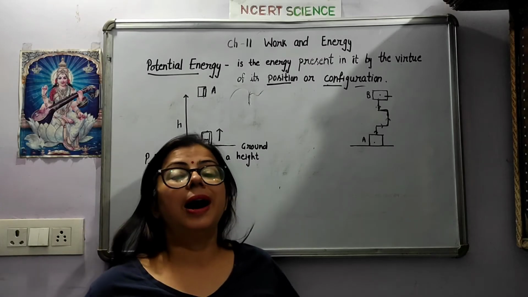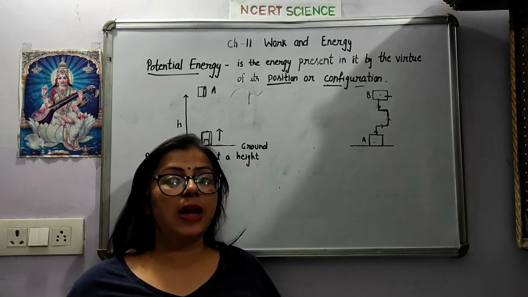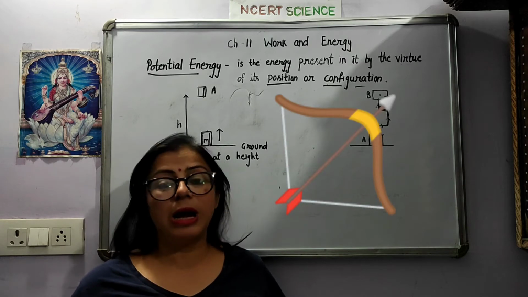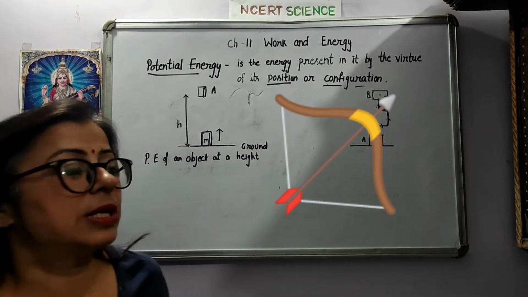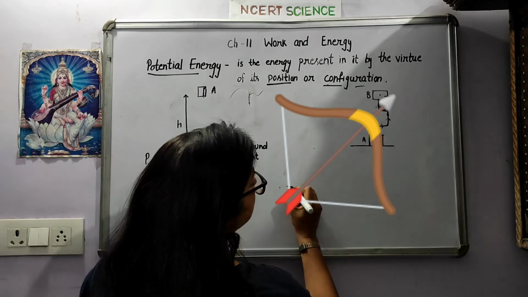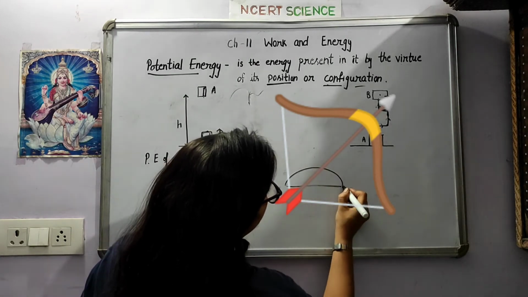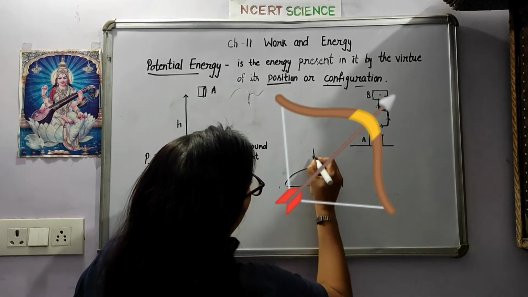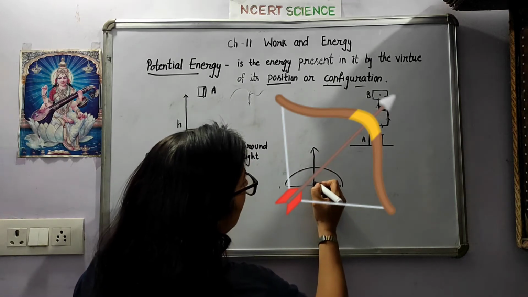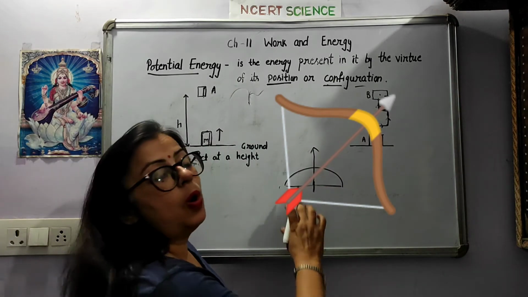So now the other example is like in Dashera, everyone buys a bow and arrow. राम जी का धनुष बाण सभी बच्चे लेते हैं. So now we will study this. So students, this is a bow, fine, and this is an arrow. है ना? So this is bow and arrow.